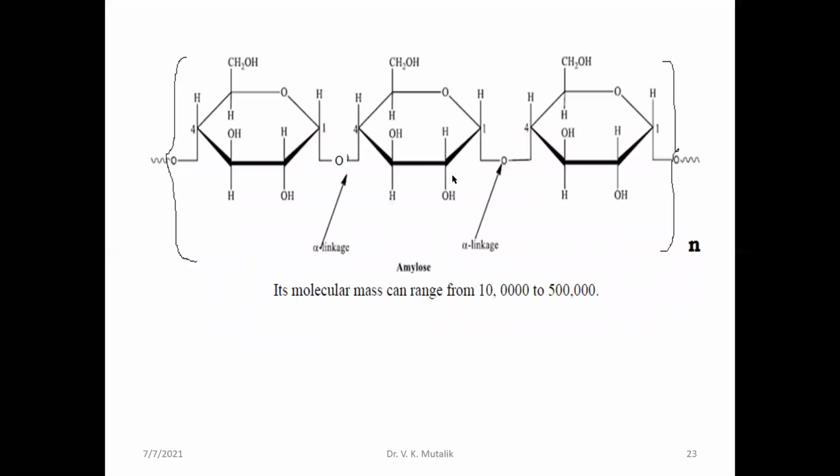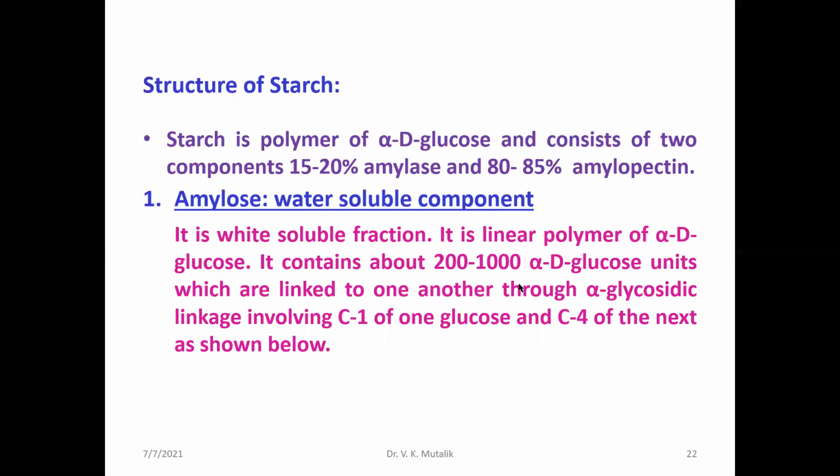This is the partial structure of the amylose, with molecular weight ranging from 1 lakh to 5 lakhs, because you will find 200 to 1000 monosaccharide, that is alpha D plus glucose units, in the linear structure.